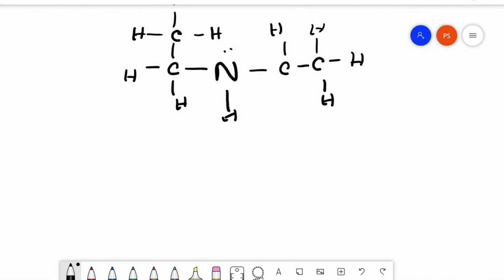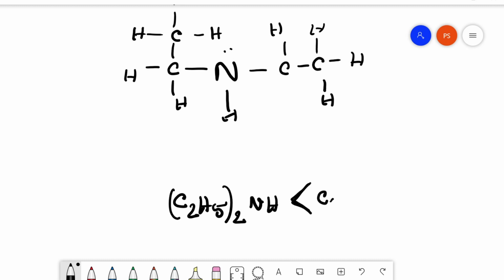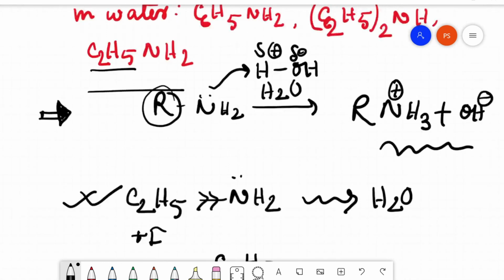So if I compare only these two molecules, I can say that (C2H5)2NH has lesser solubility compared to C2H5NH2. Now, why have I written in increasing order?